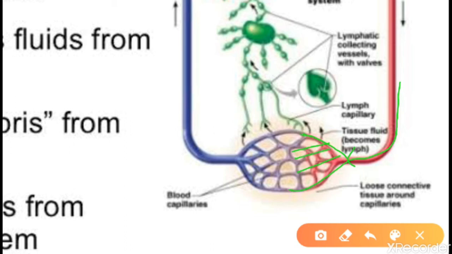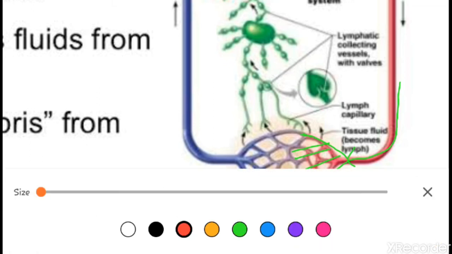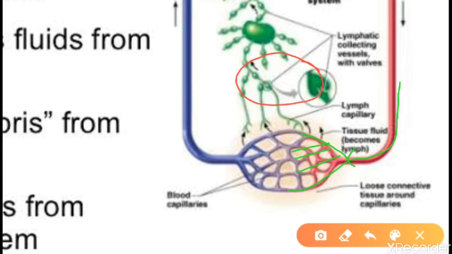The capillaries were exchanging material with the cells. Now imagine this is the cell. Here there is a big gap, and the pipes of the capillaries are not directly linked with the cells.